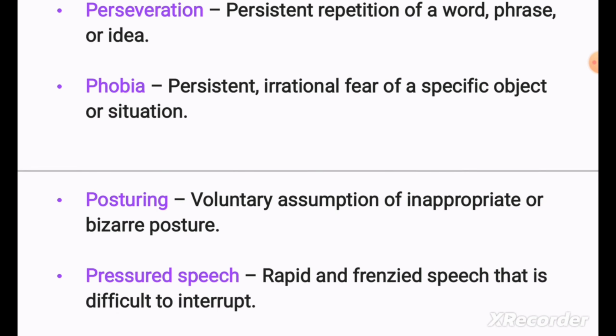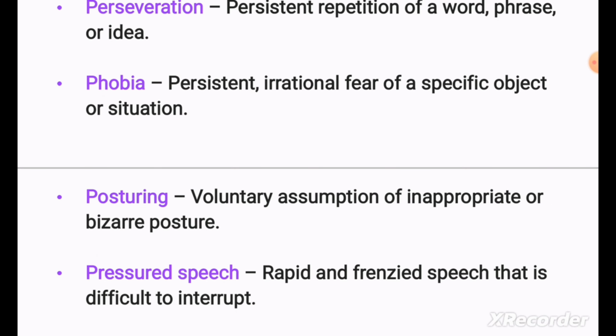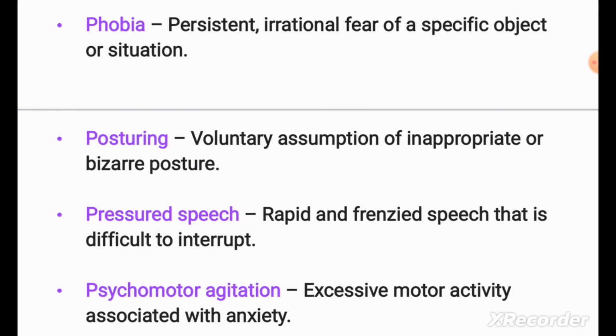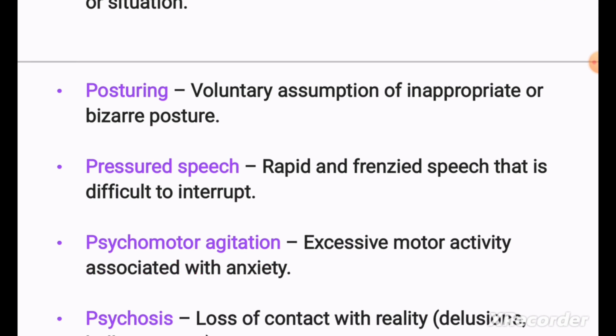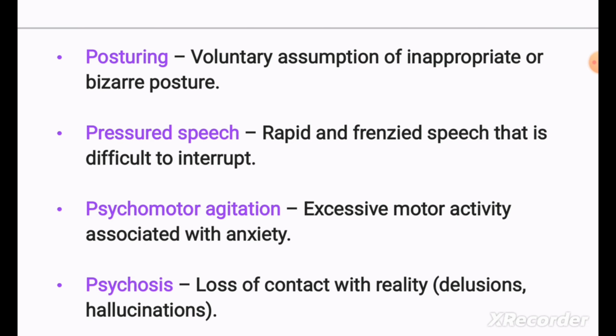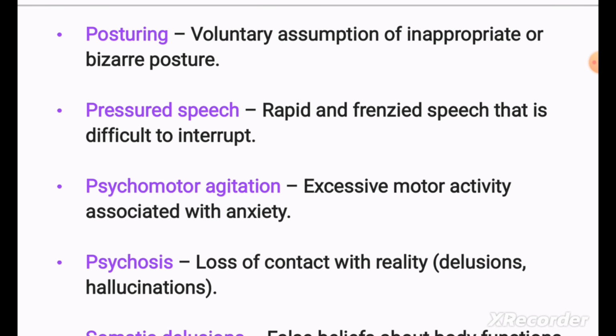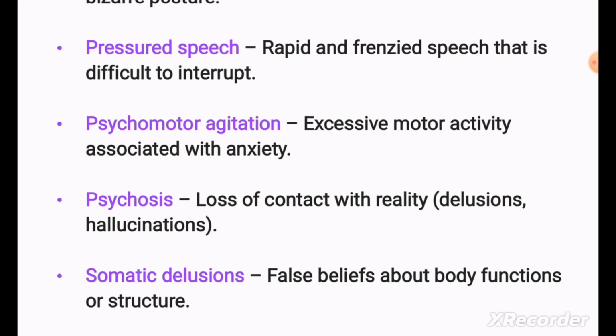Posturing, voluntary assumption of inappropriate or bizarre postures. Pressured speech, rapid and frenzied speech that is difficult to interrupt. Psychomotor agitation, excessive motor activity associated with anxiety. Psychosis, what is meant by psychosis?